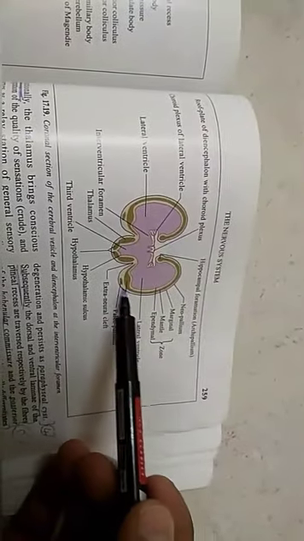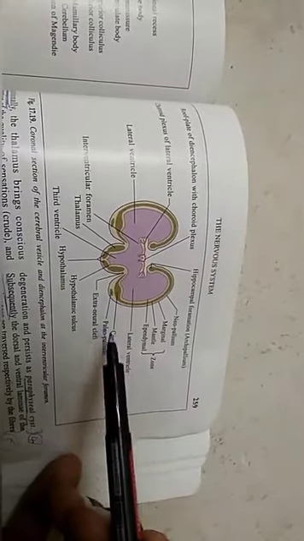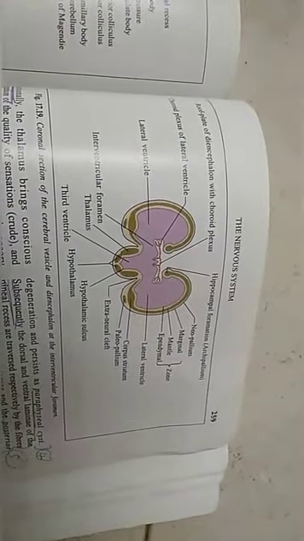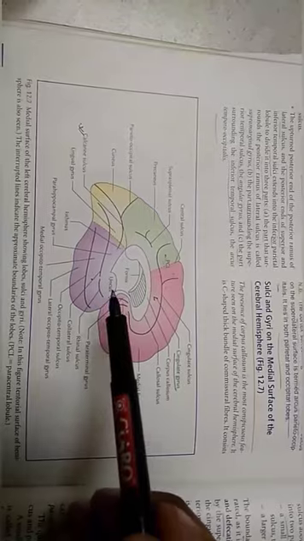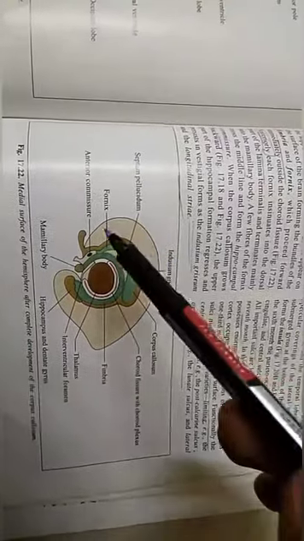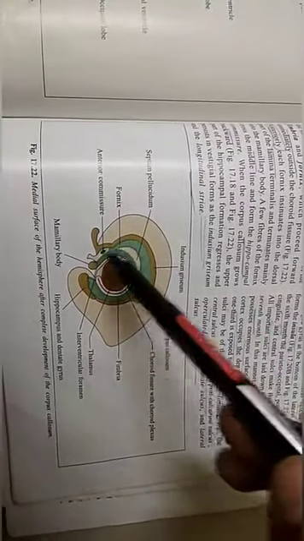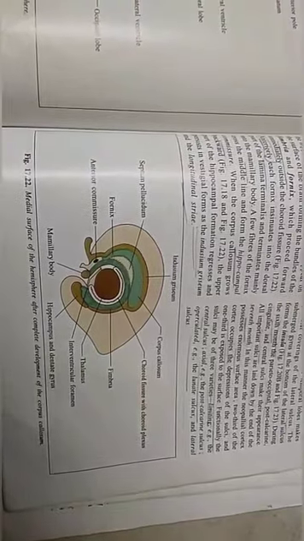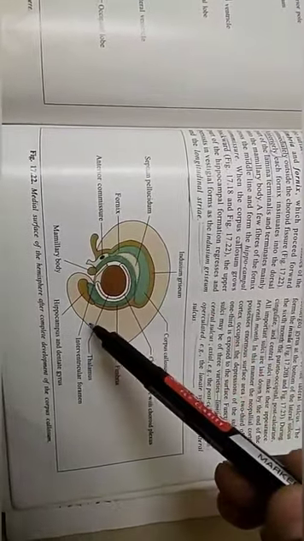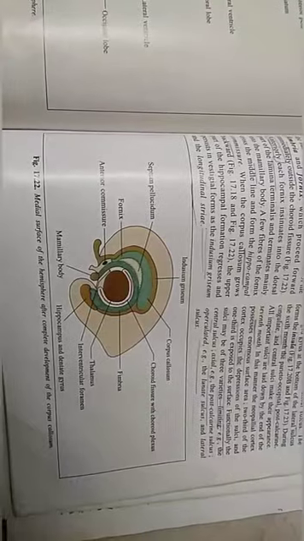Somewhat later, another area overlying this corpus striatum differentiates into paleopallium. It persists in adult as uncus and parahippocampal gyrus, which receives the fibers from the olfactory tract. The remaining part of pallium, except the hippocampal formation and paleopallium, forms the neopallium. Initially, the surface of the hemisphere remains smooth.